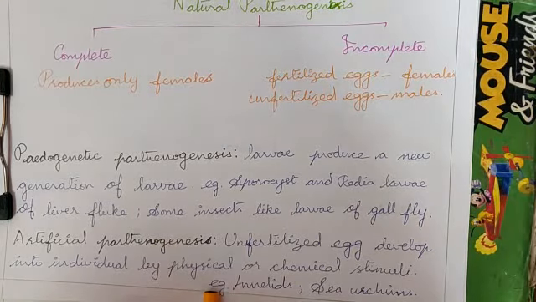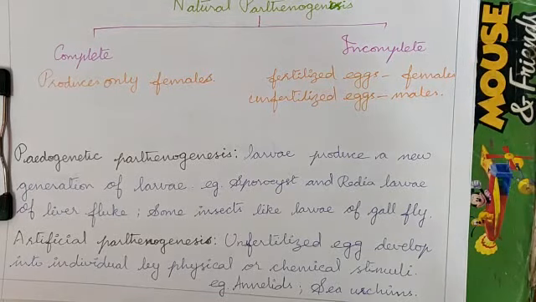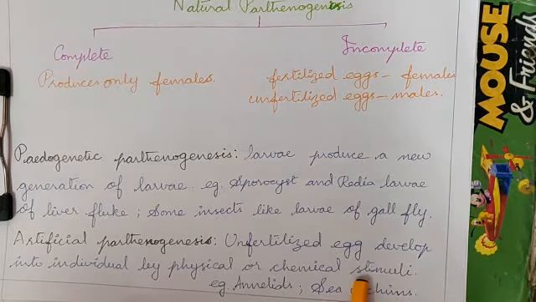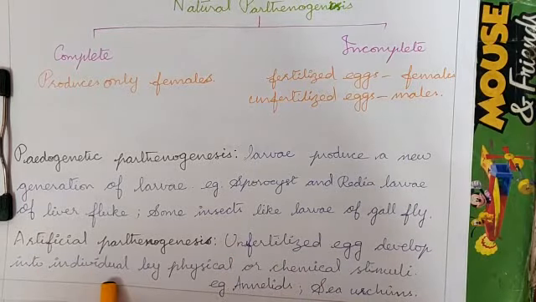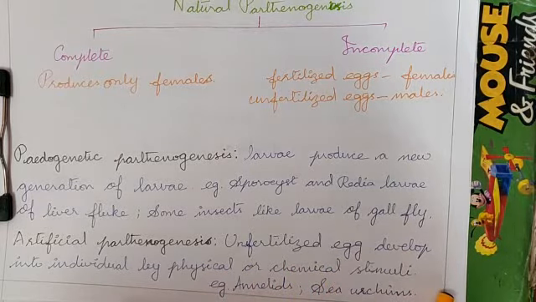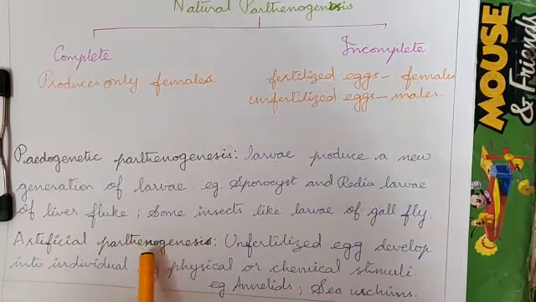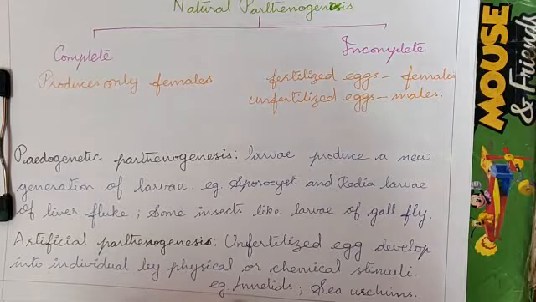In artificial parthenogenesis, the eggs are unfertilized, but we give external stimuli, physical or chemical. An unfertilized egg developing into an individual by physical or chemical stimuli is called artificial parthenogenesis. Example, annelids and sea urchin.